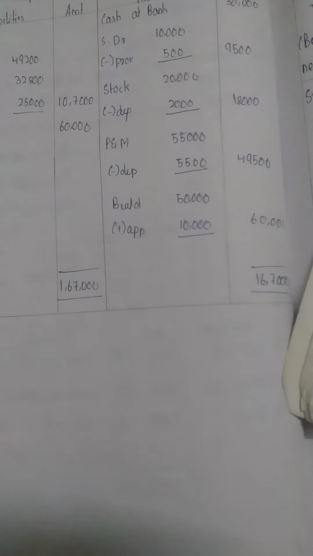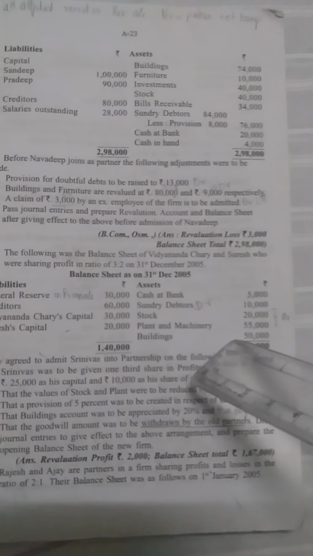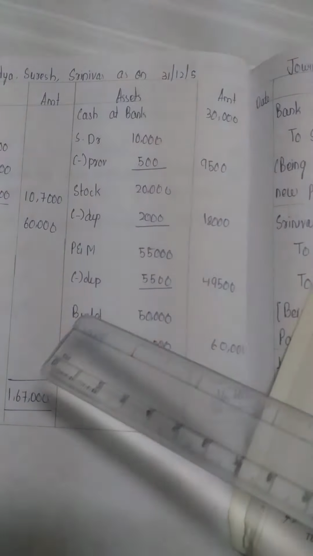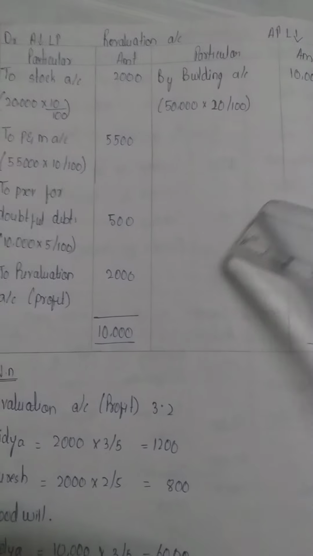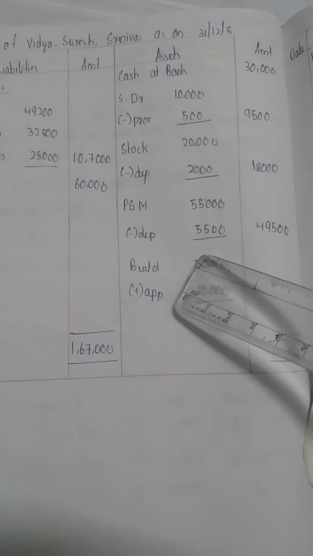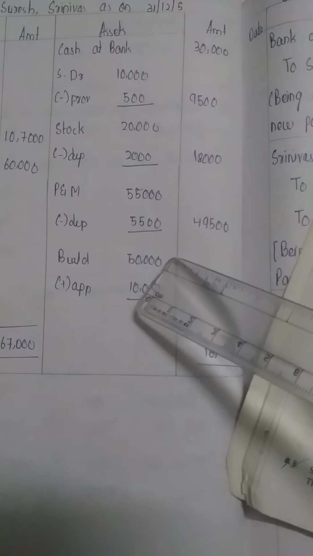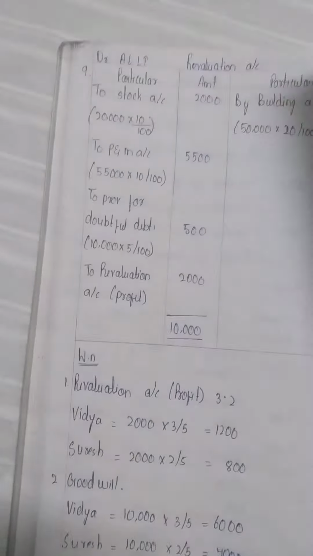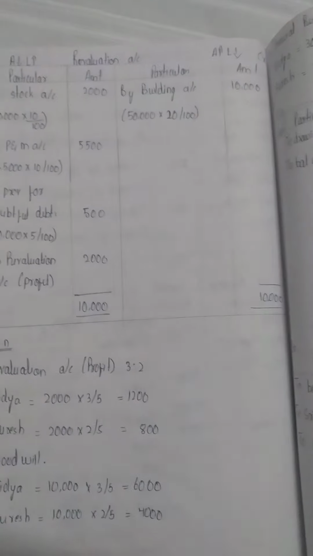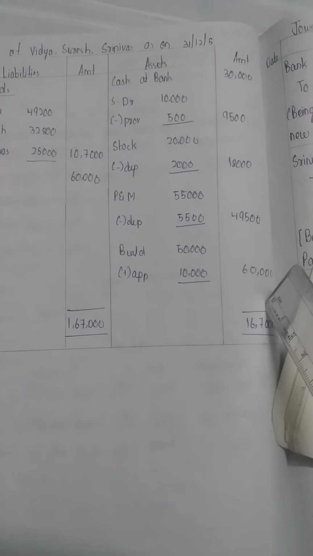So next, moving on to plant and machinery. Plant and machinery, we have to write the amount 55,000 here. And by depreciation, how much depreciation are we getting after doing the adjustments? 5,500. We have to do 55,000 minus 5,500, 49,500. So next, building. Building, how much value is it? 50,000. It is increasing, no? After appreciation, we will be getting some amount on the debit side. So we have to write 10,000. We have to add it, 50,000 plus 10,000, it comes to 60,000.